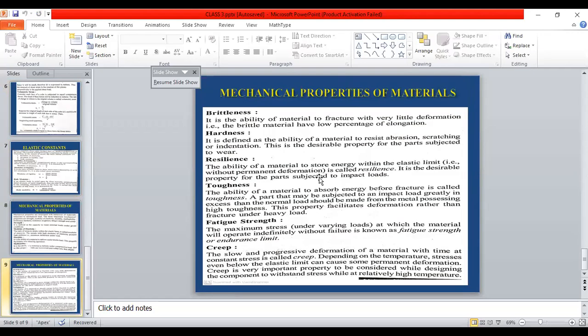And the next, fatigue strength. Fatigue strength is nothing but the maximum stress under varying load at which the material will operate indefinitely without failure. And the next, creep. Creep is a slow, progressive deformation of a material with time at constant stress.